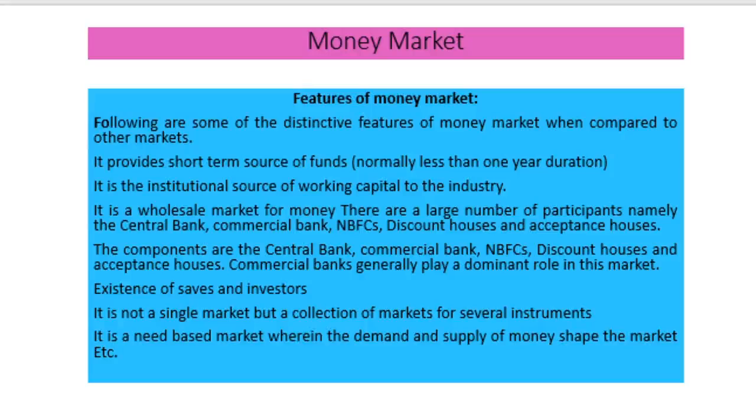Then another feature is that it is not a single market, but a collection of markets for several instruments that we have seen in the earlier definition, that it is a collective name. It is not a single market. In that market, several instruments are available. Then another one is that it is a need-based market wherein demand and supply determine the shape of the market.